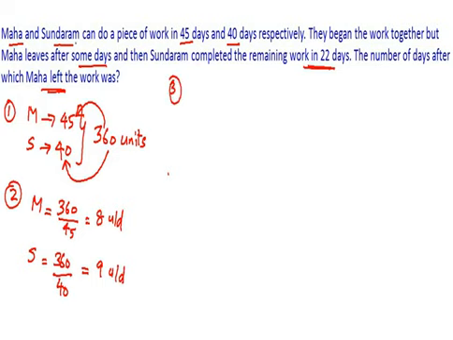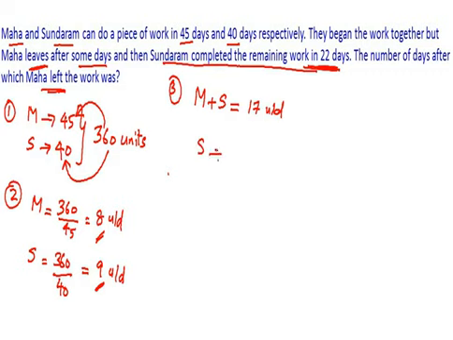So what have they given here? They began the work together, which means definitely Maha and Sundaram have worked together for some time, and we are not sure about that. If they work together in a single day, they'll be completing 17 units, right? And after some days, Maha leaves, and then Sundaram completes the remaining work in 22 days. What does this mean? Sundaram is definitely working alone for 22 days.